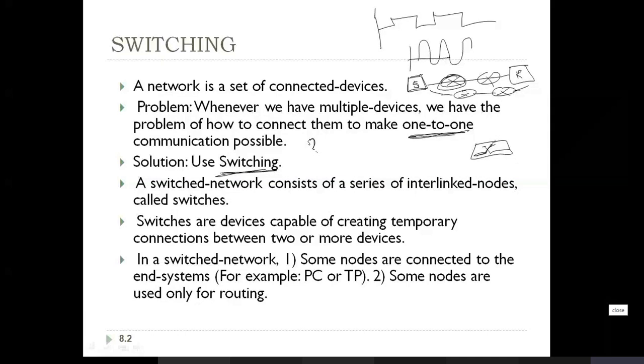Here a switched network consists of a series of interlinked nodes called switches. The devices are located far away, so those are not directly connected. Those devices are connected with the help of interlinked nodes. I told you it can be a router, but here we are discussing with respect to switching. So the devices are connected using switches.